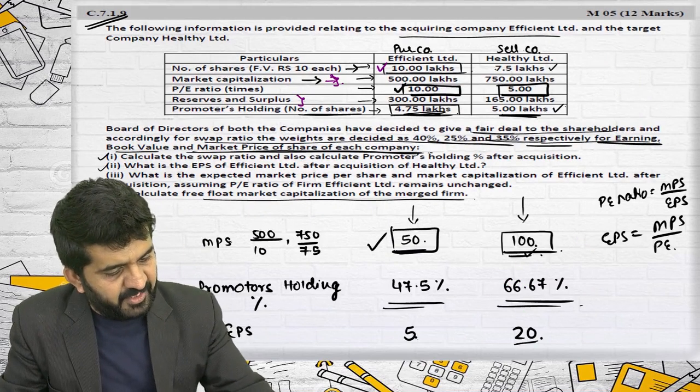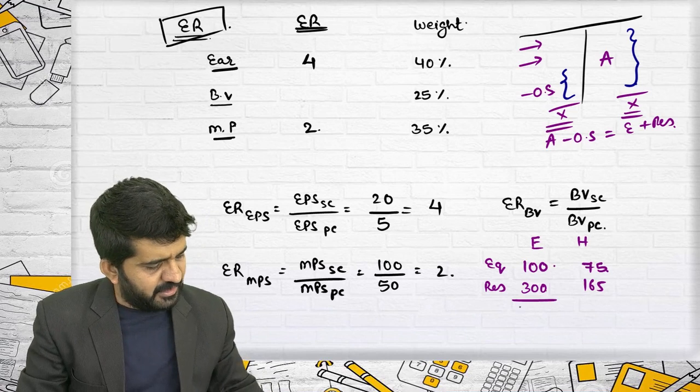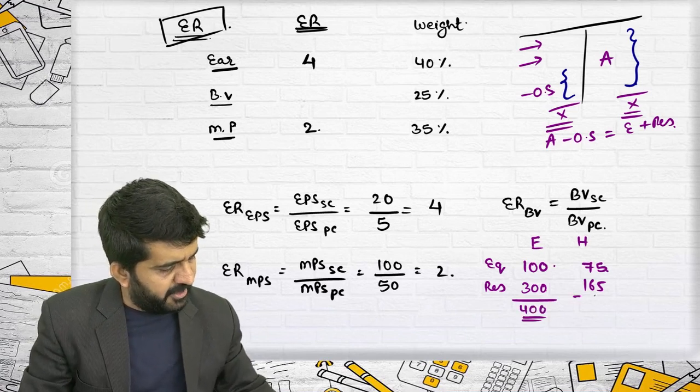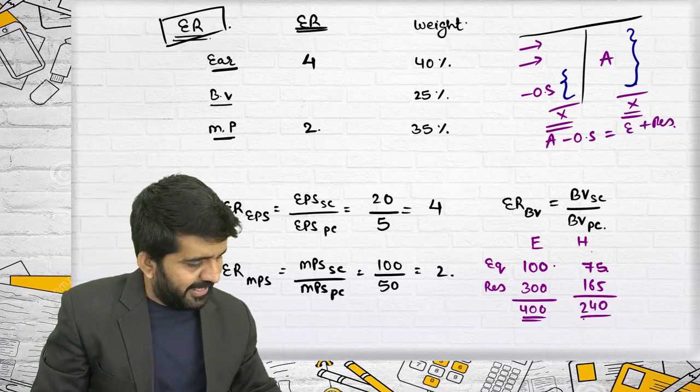Equity is 7.5 lakhs, and face value is 10, so it is 75 lakhs. These are also in lakhs. This is 400 lakhs. This is 240 lakhs.